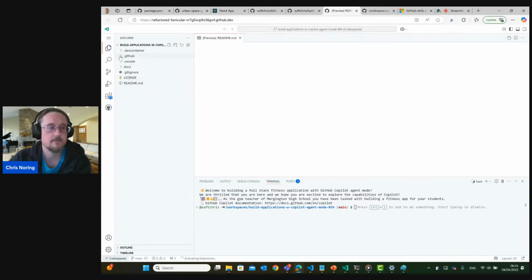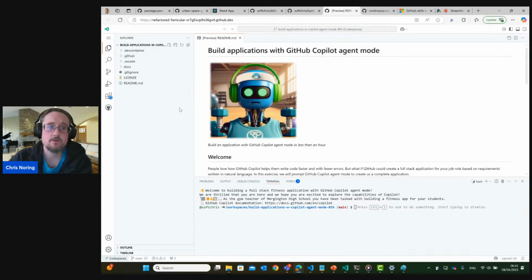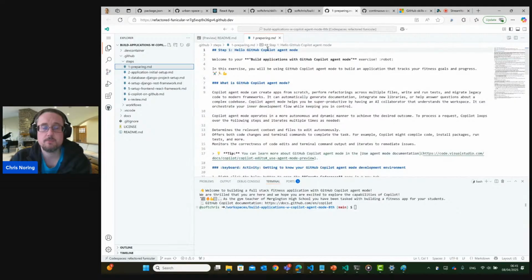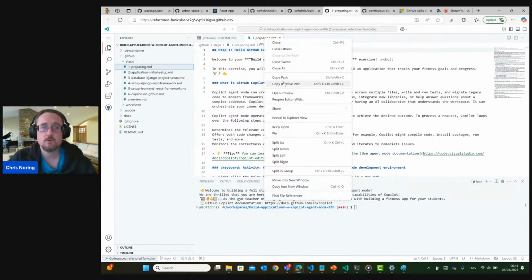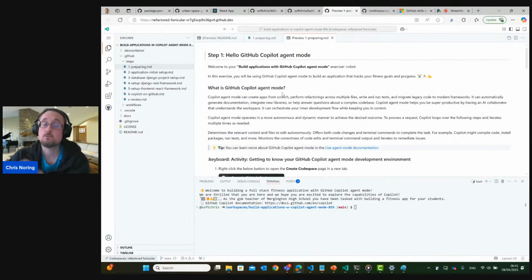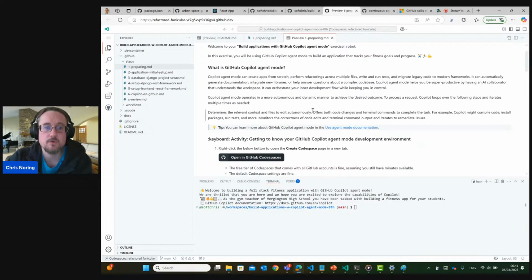What's important for you to realize as part of this GitHub repo is: where are my instructions? They are within this .github folder and the steps folder. So here are all the ambitious things that we will do today, all the different steps. So here's the first preparatory step. To make it easy for you to see what this looks like, I would recommend opening a preview, because what you will be doing is copy pasting a lot of the prompts within your agent mode. This is step one, so let's just read through what we are doing.